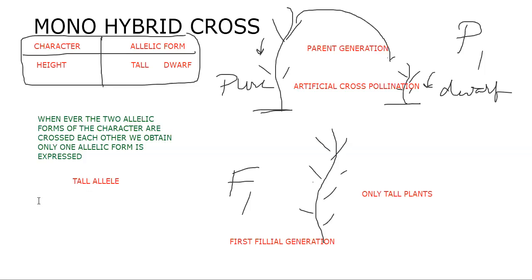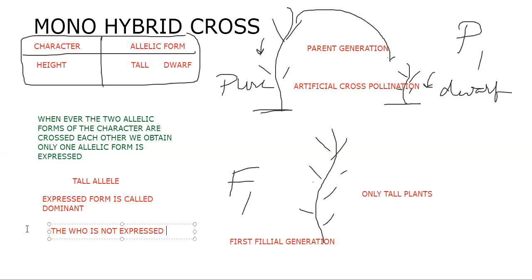Tall allele. The expressed form is called dominant. The form which is not expressed is called recessive. So that is the first theory he proposed with that experiment.